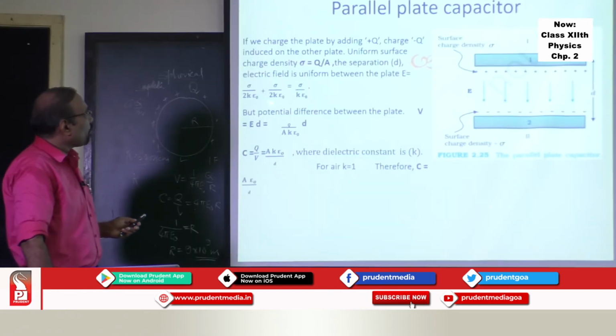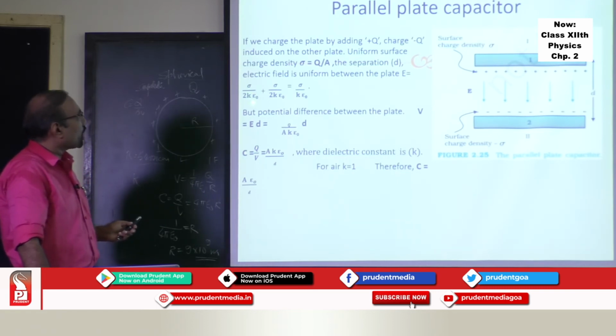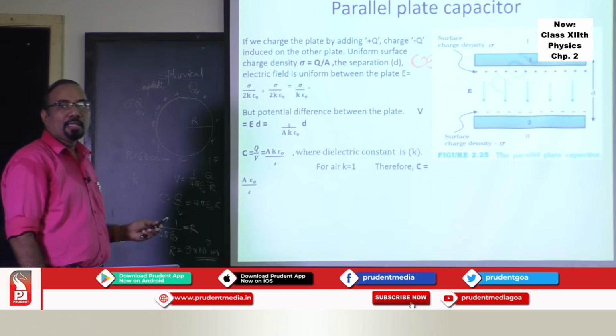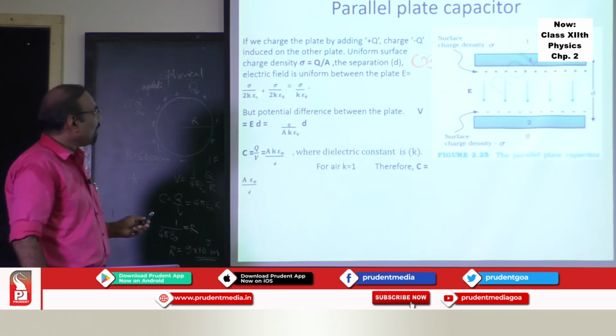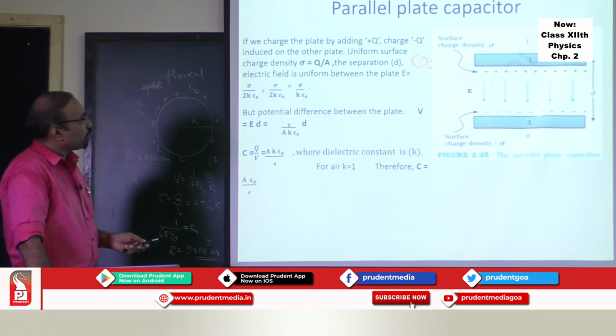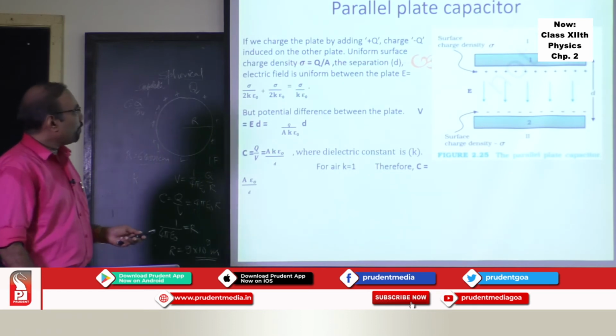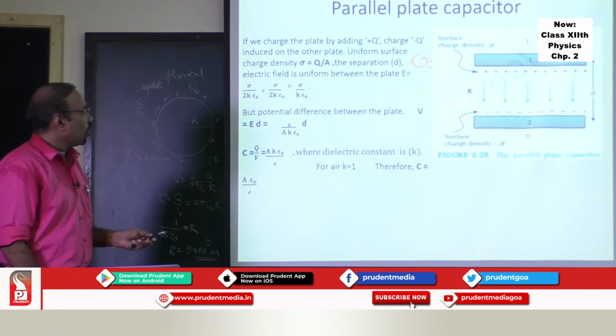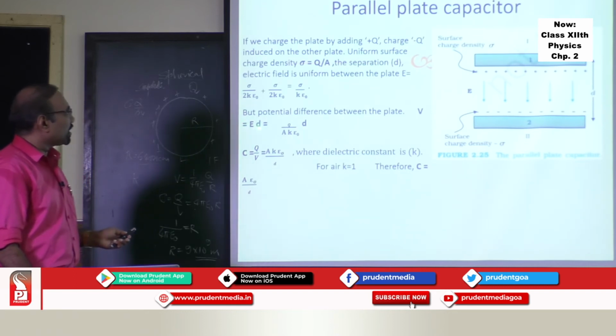So the electric field due to plate 1 is sigma upon 2K epsilon 0, which we get from chapter 1. The formula is used from chapter 1. This is the electric field due to this particular plate, sigma upon 2K epsilon 0. And when the two fields add up, we get sigma upon K epsilon 0. If V is the potential difference, as you know, the potential difference is E times D. So you put E as sigma upon K epsilon 0, sigma as Q upon A, and the final formula you will get is C equals A K epsilon 0 upon D.